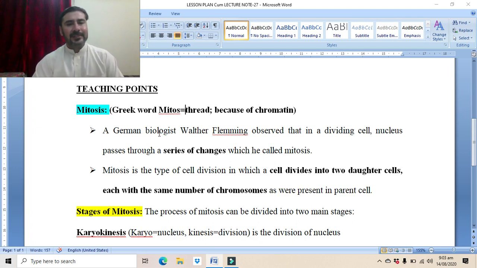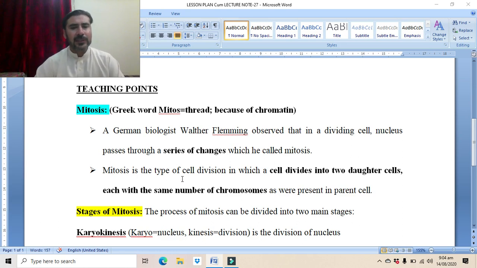Now we will move towards the discovery of mitosis. Fleming, a German biologist, observed that in a dividing cell, the nucleus passes through a series of changes, which he called mitosis. So this German biologist, Fleming, for the first time observed the cell division process, and he observed that whenever a cell is dividing, the nucleus passes through various changes, and those changes were named mitosis.